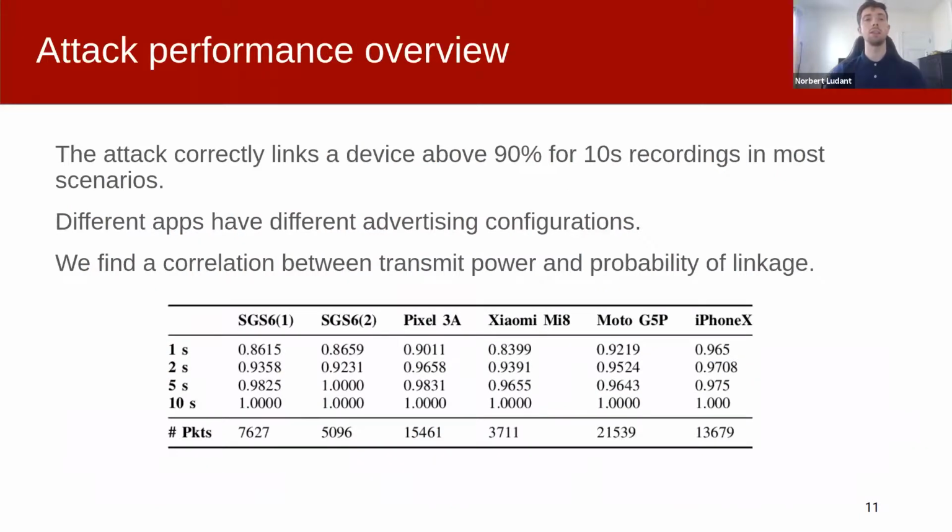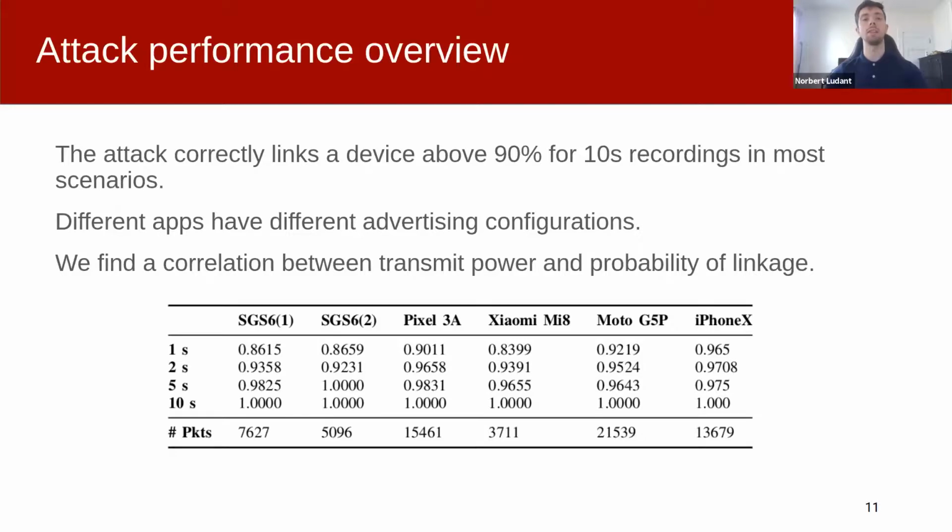Our results show that the attack proves to be highly reliable and robust across devices, models, and chipsets. The table below, for instance, indicates the probability of linking correctly a device in a low-density scenario, where there are 20 other BLE advertisers. Our system is able to link correctly, consistently for 10-second recordings, but even a 1-second recording succeeds more than 85% of the time.